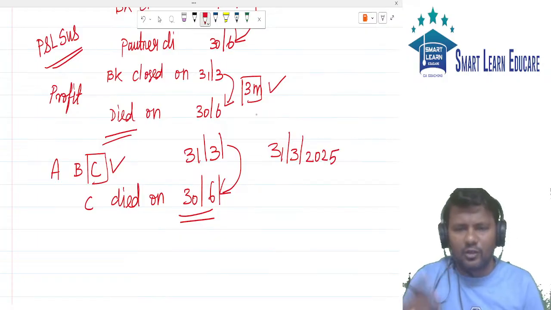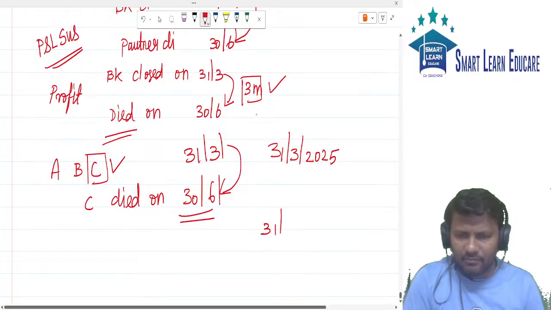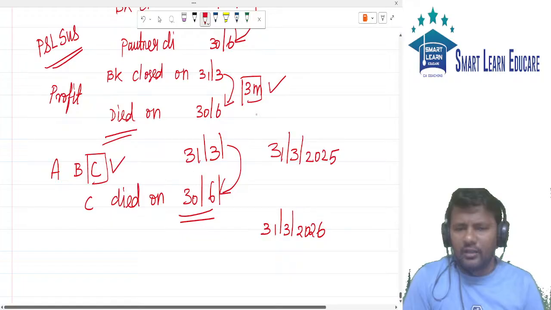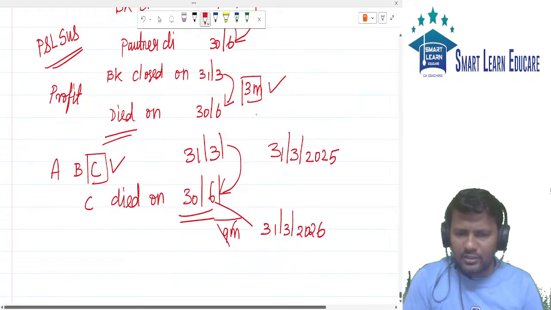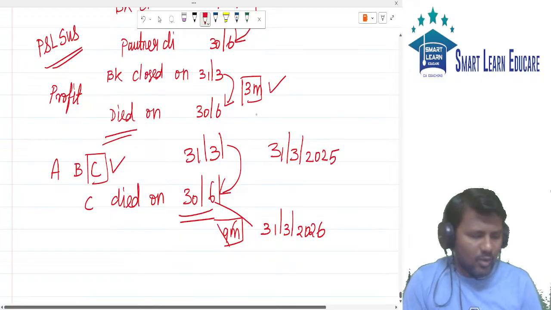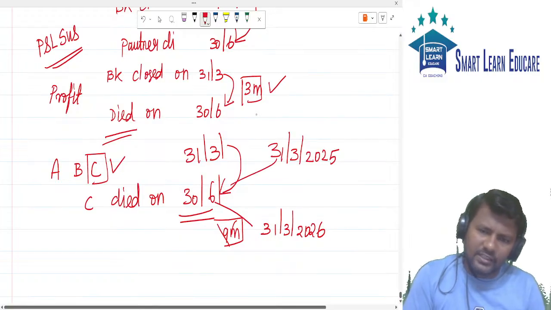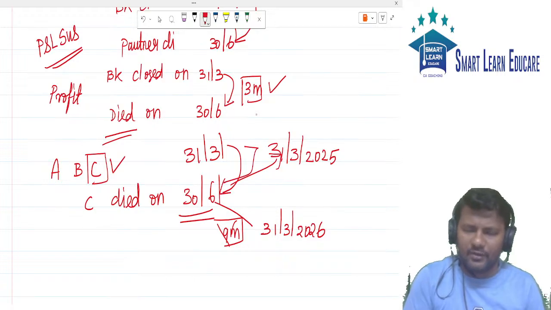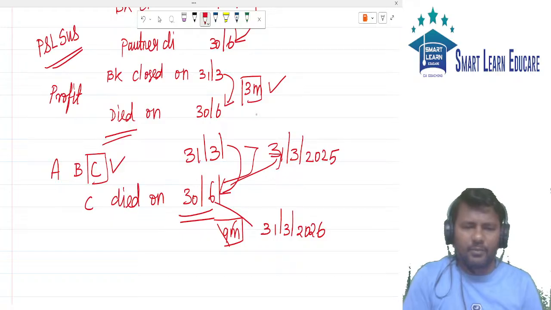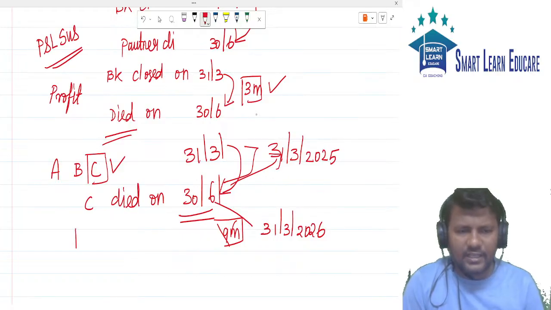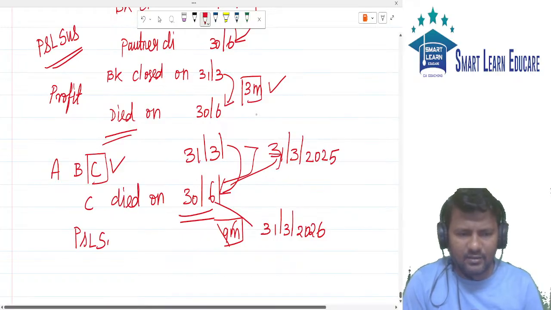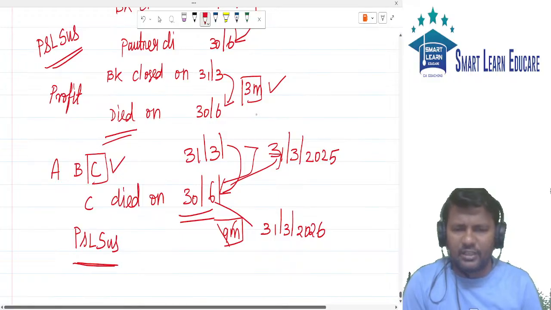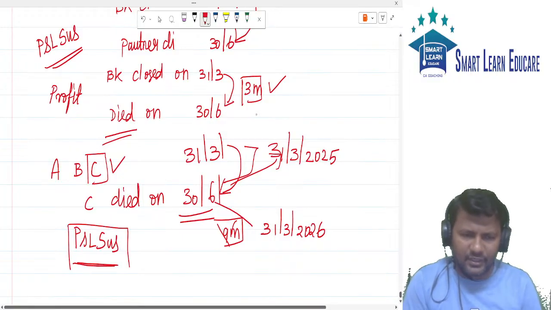Next, we will close the books of accounts on 31st of March 2026. We cannot ask the partner to wait for another 9 months to give this profit. So what we will do is estimate the profit for this 3 months period. That profit will be given to partners as P&L suspense. We will estimate the profit.